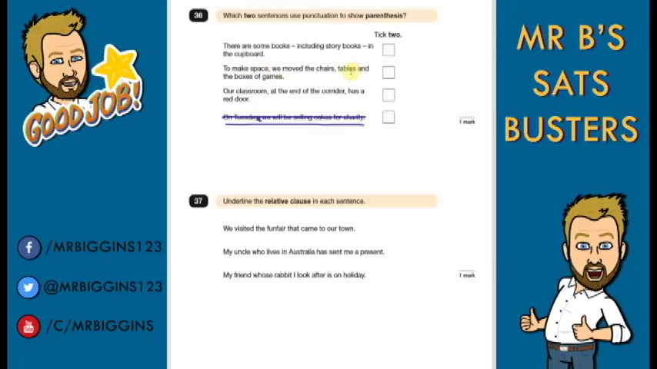To make space, we move the chairs, tables, and boxes of the game. So this comma here is being used in order for a list. So don't think that these two are working together. This is separating this part off from the start.